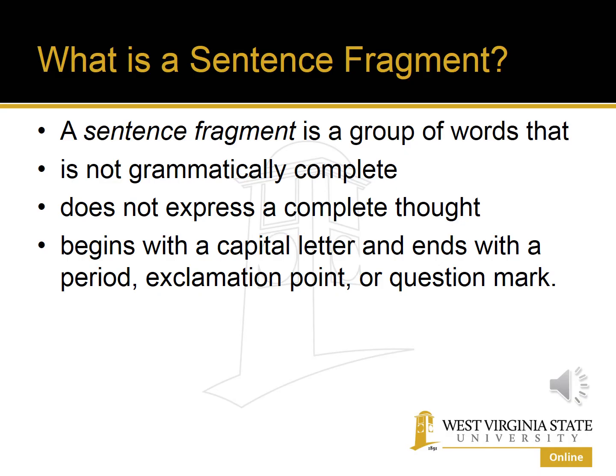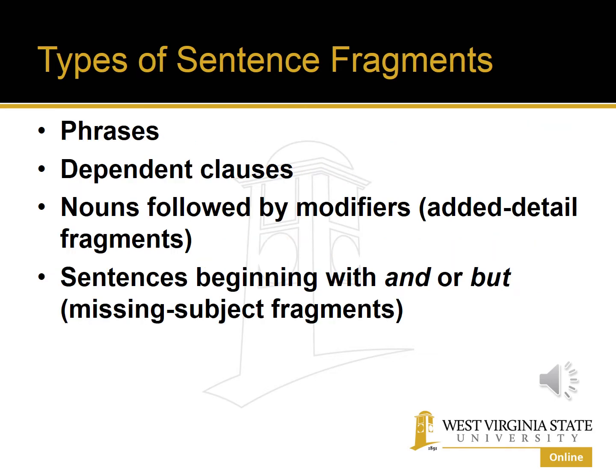A sentence fragment is a group of words that is not grammatically complete or does not express a complete thought, yet begins with a capital letter and ends with a period, exclamation point, or question mark. We have several types of sentence fragments. We can have a sentence fragment that is a phrase.